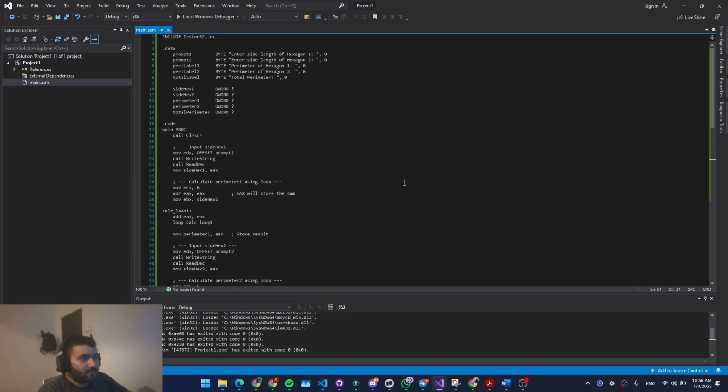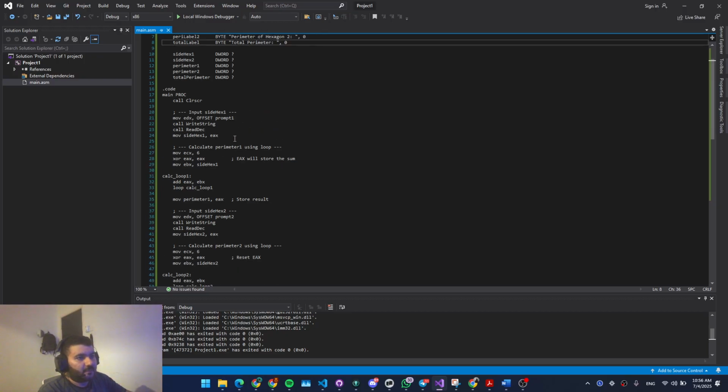First of all, we include the Irvine library, and then we start by entering the data from the user, which is simply, as we said, the side length. We're going to ask users to enter the side length for hexagon 1, and then the side length for hexagon 2 as well. Then we give a result for hexagon 1 and 2, and in the end, give the total, or the sum, of both. Now we're going to start the program from here.